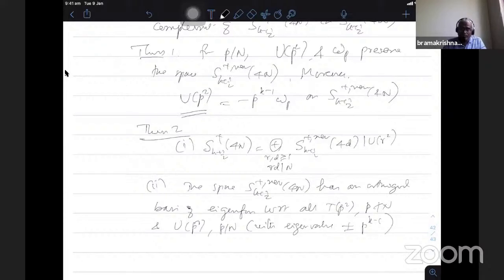Therefore, the eigenvalue of U_p squared will be plus or minus p^(k-1) only. So that is the eigenvalue.